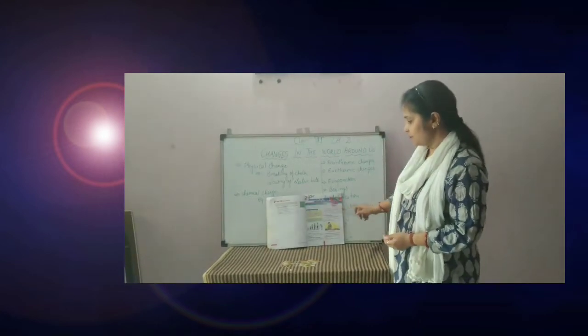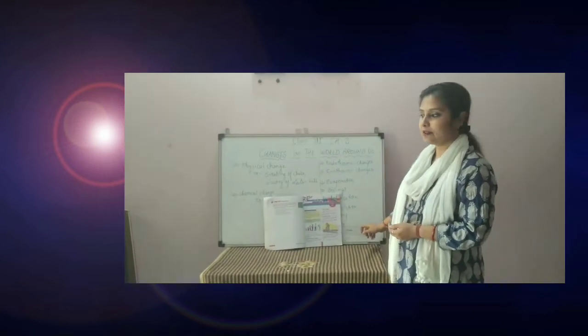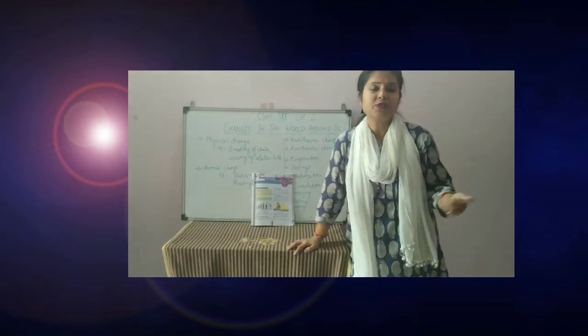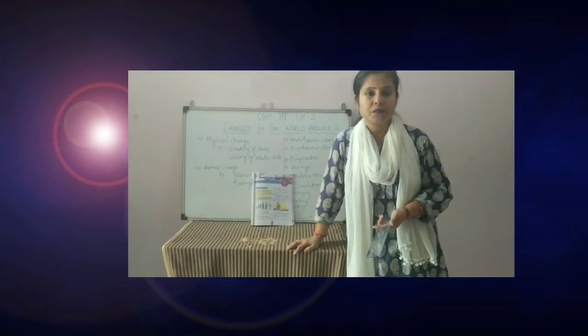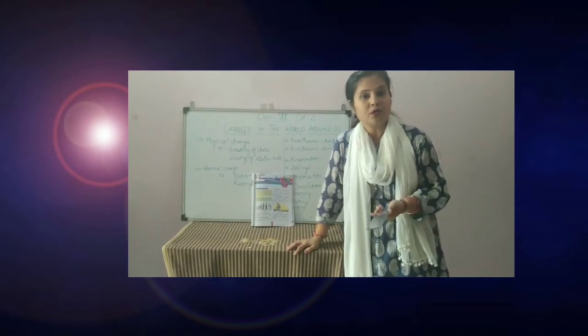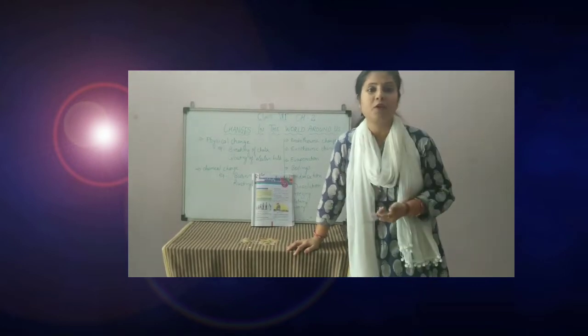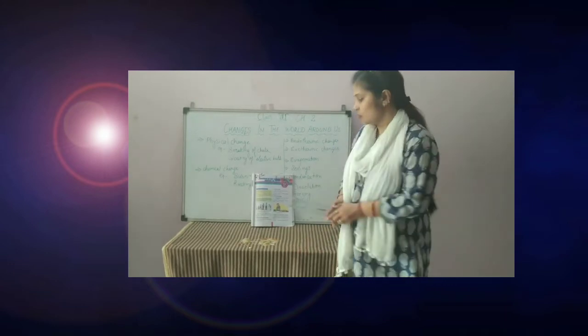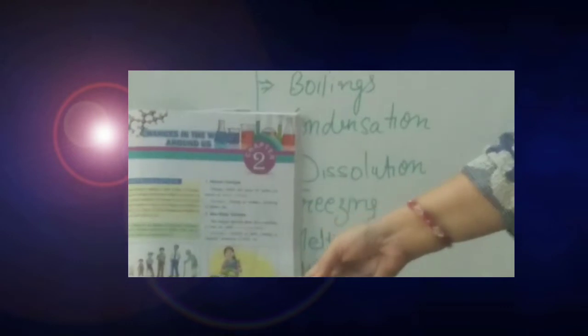A few changes are there in this book also, which we can see in everyday life. Milk can change into curd. Raw vegetables, when we cook, can change into a different form. So different types of changes are there. In the book, a classification of changes is given.